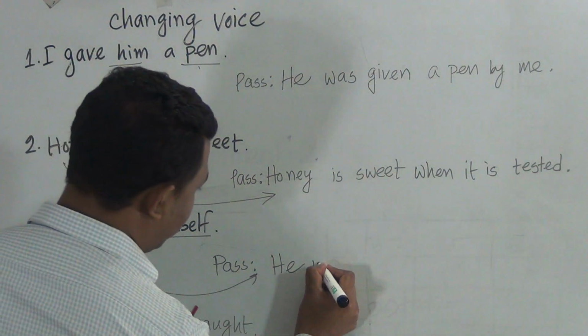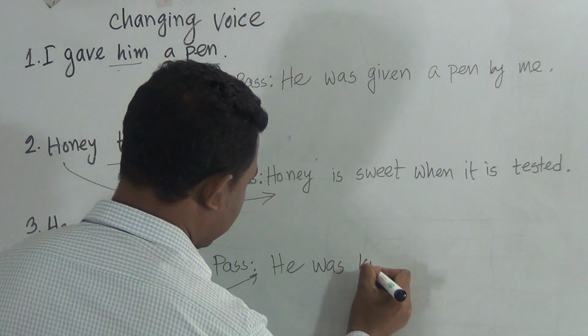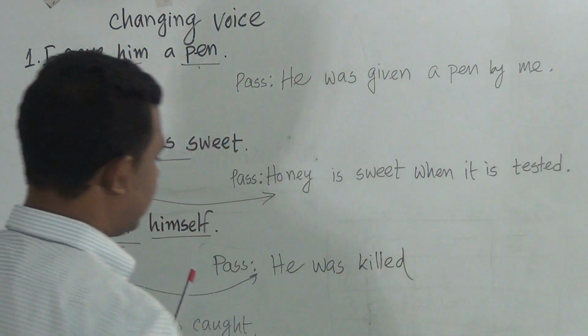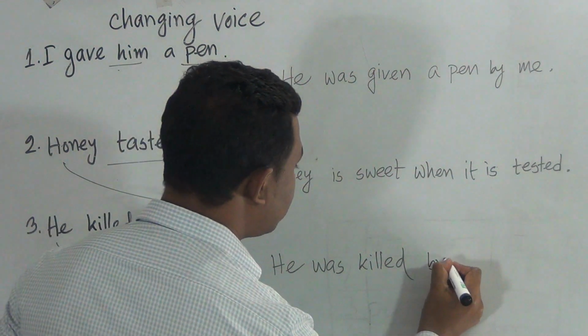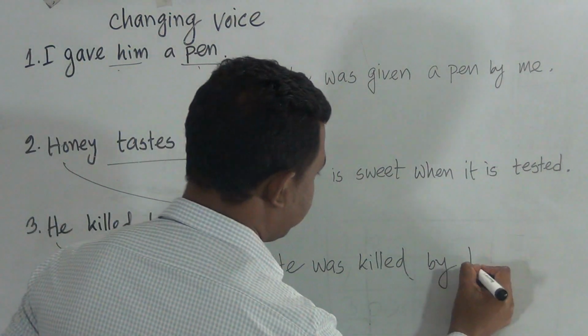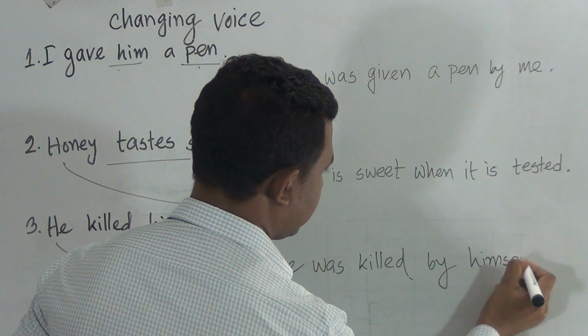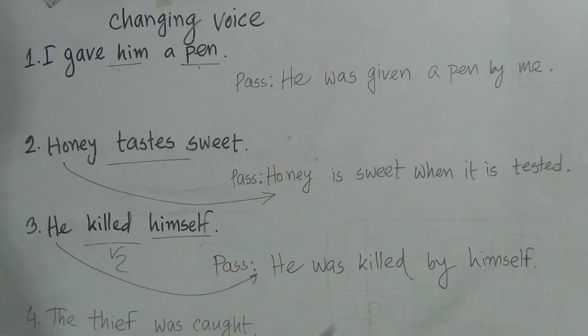So here we have to use auxiliary verb was or were. So he takes was. He was, then the past participle form of the verb. He was killed. Then he killed himself. He was killed. The rule says to use by. Then he was killed by the reflexive pronoun. Okay. So the answer would be he was killed by himself.